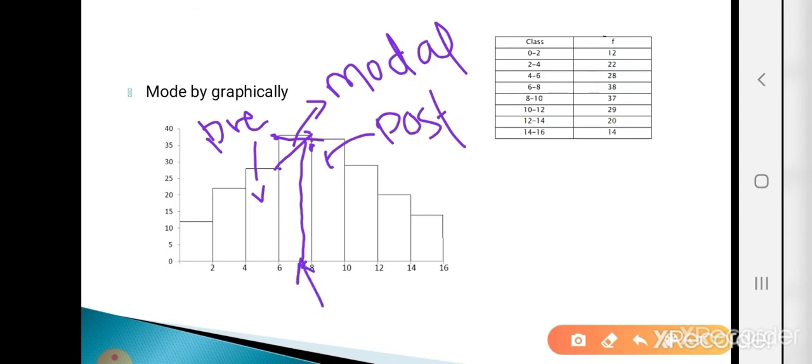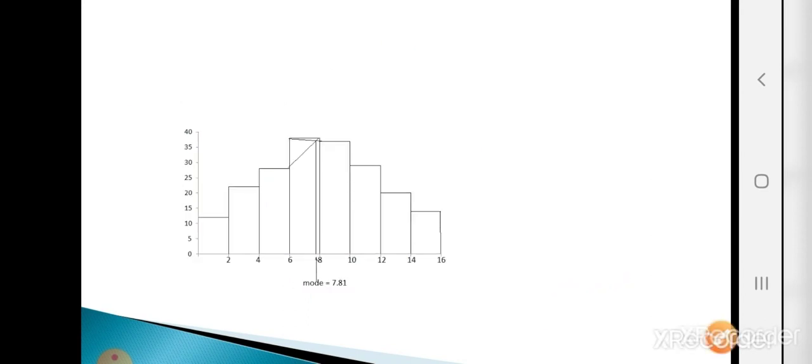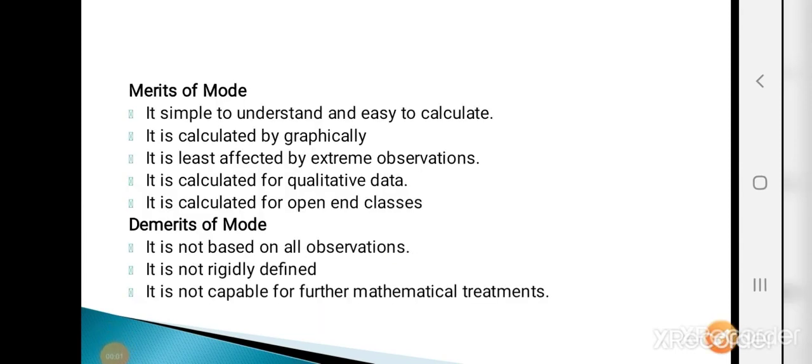See, the graph looks like this. So over here the mode value is 7.81. So this is the mode concept. Now see the merits and demerits of mode.